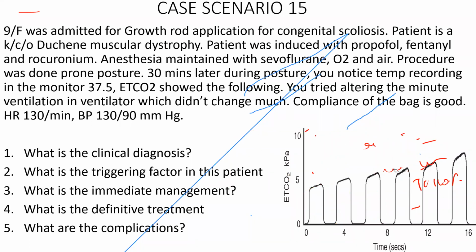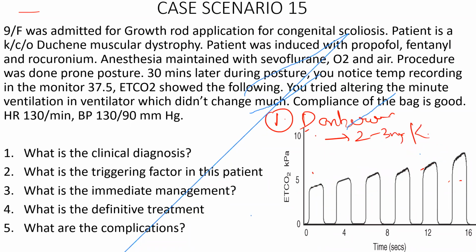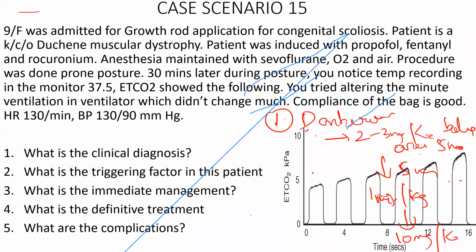What is the definitive treatment? Dantrolene, right? So dantrolene should be given 2 to 3 milligrams per kg bolus, right? Over 5 minutes. Then every 5 minutes, 1 milligram per kg. You can go up to a maximum of 10 milligrams per kg, okay?